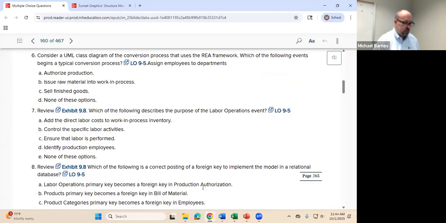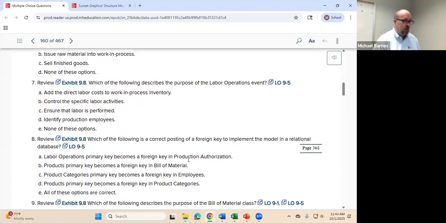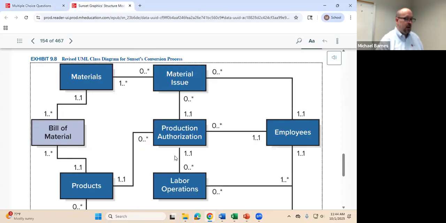All right. Question number 7, is that where we're at here? Yeah. Review exhibit 9-8. So if you wanted to go in the book and look at 9-8, it's this one.